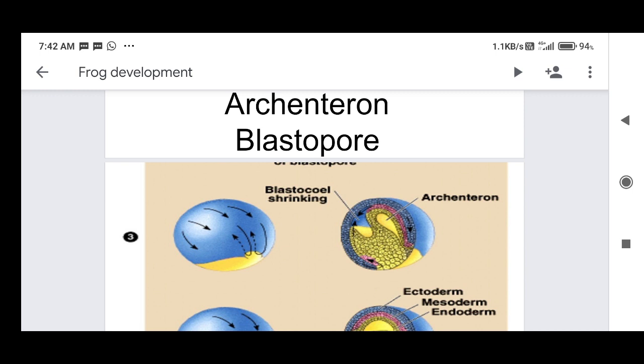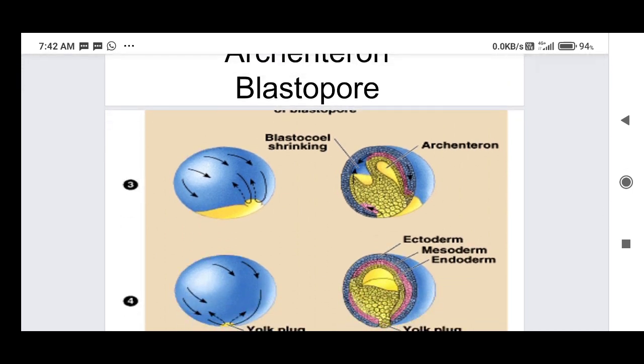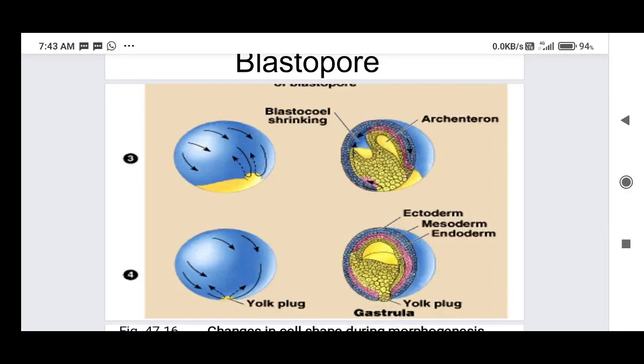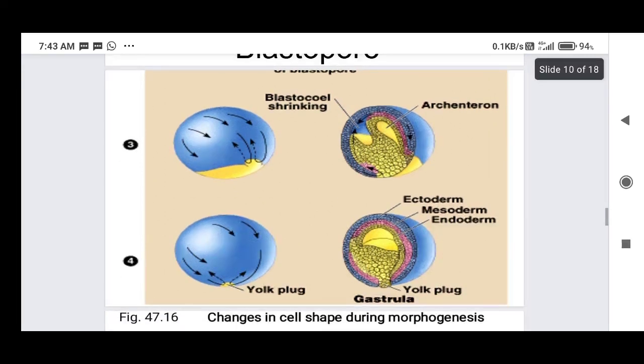Especially the yellow color cells are yolk cells, and the blue color cells are animal pole cells. These cells are active and rapidly divided. These cells are undifferentiated cells. These cells migrate to either side of the blastopore. Now the cells have migrated inside, and whenever these cells migrate inside, the blastocoel shrinks, and in the place of the blastocoel